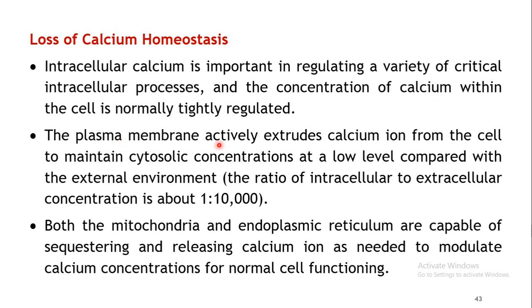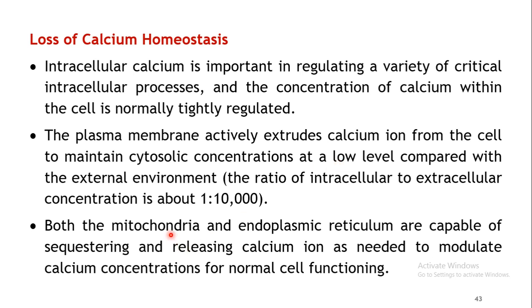The plasma membrane actively extrudes calcium ions, that is, it removes calcium out of the cell through this membrane. As a result, it helps in maintaining the cytosolic concentration at a low level. Low levels of calcium are also maintained within the membrane-bound organelles, which is very important to maintain the integrity and function of those organelles.